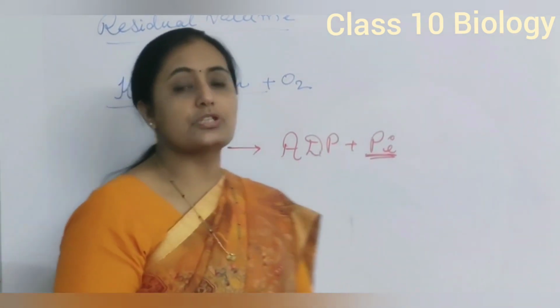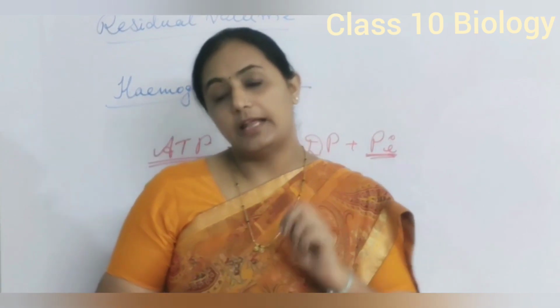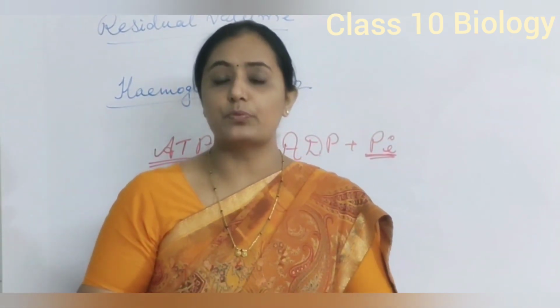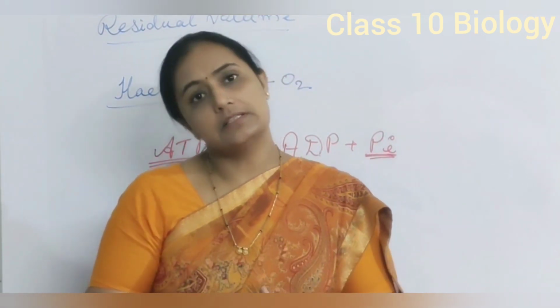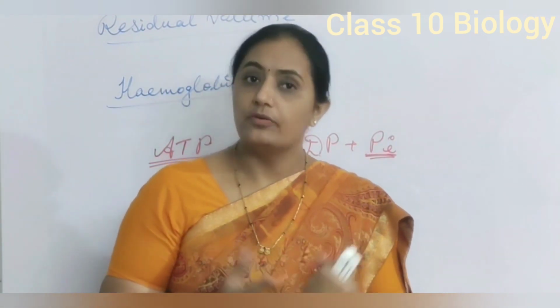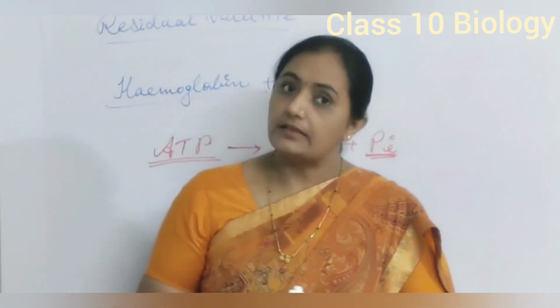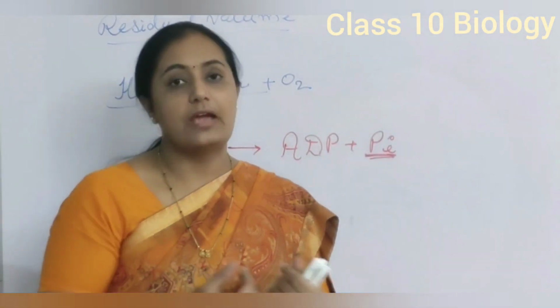Various biological processes here means all metabolic and physical processes, like contraction and expansion of muscle, synthesis of different types of proteins, synthesis of various hormones. So everywhere we require ATP. That is about the process of respiration and breathing we have studied here.